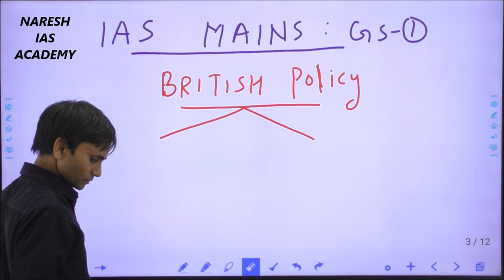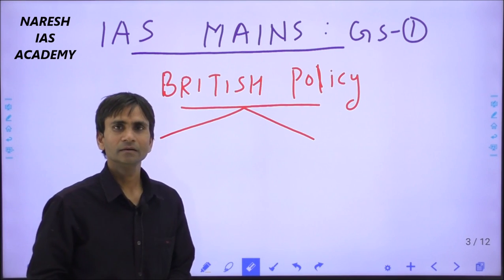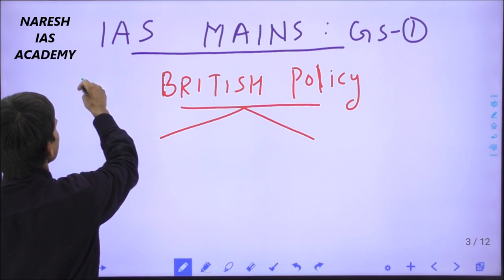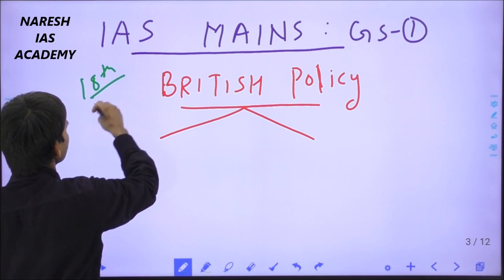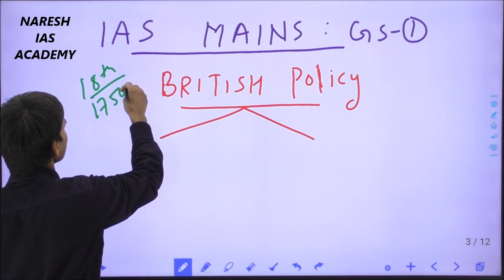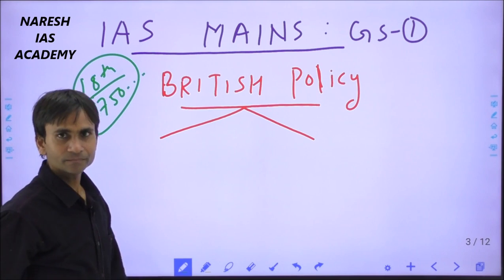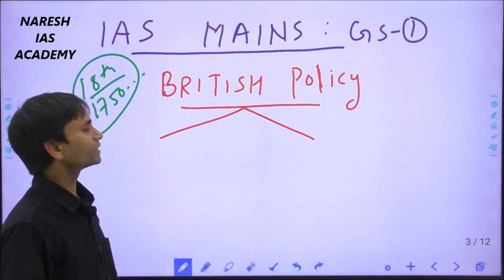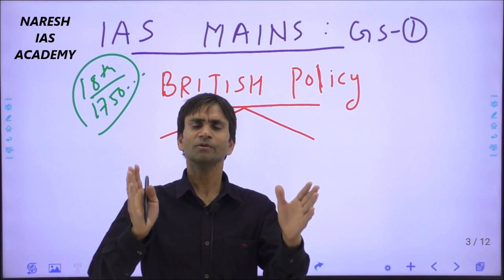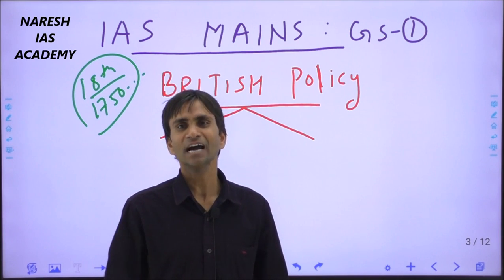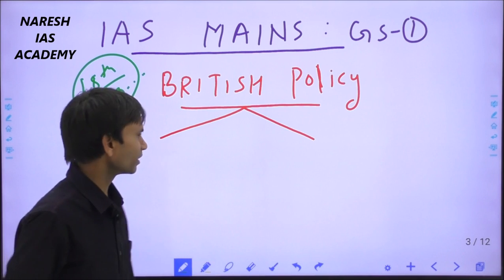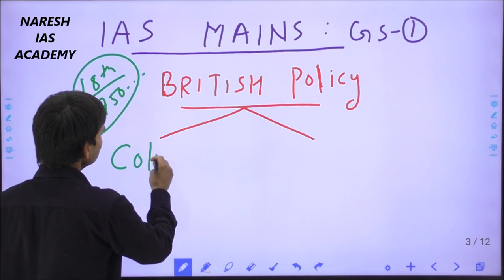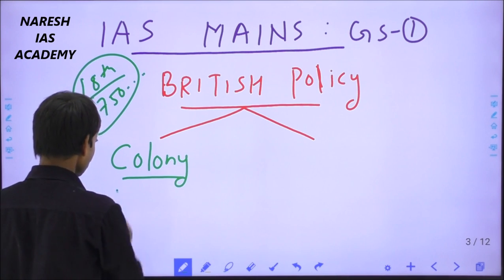British policies: we have to understand them from the middle of the 18th century. This line has been mentioned in the syllabus. It means we have to trace the incidents after 1750, okay. This is the landmark. In this topic, I will explain how India became a British colony, and what economic philosophy and process led the East India Company to turn India into their colony. So this is our topic: colonial India, or how India was made a British colony.